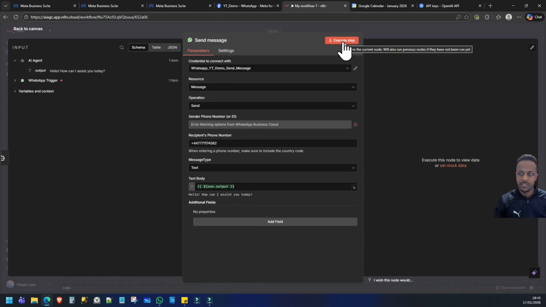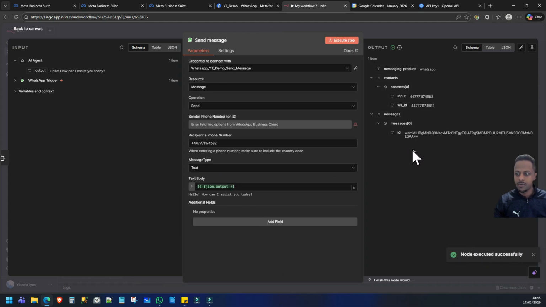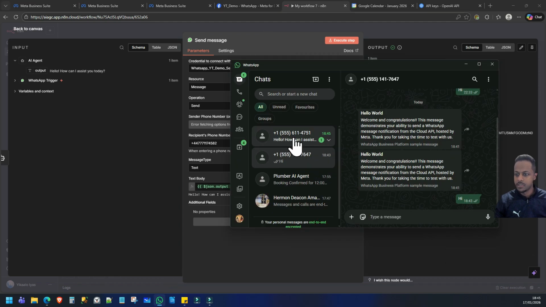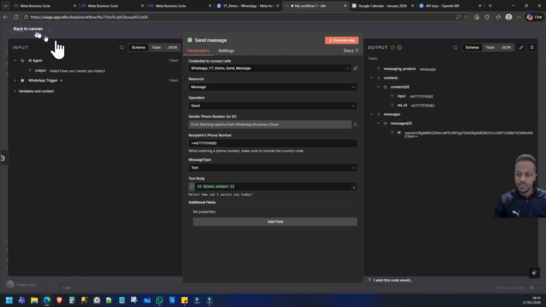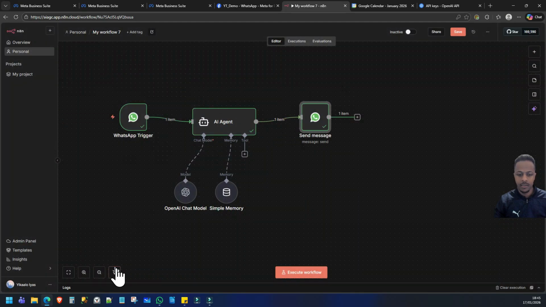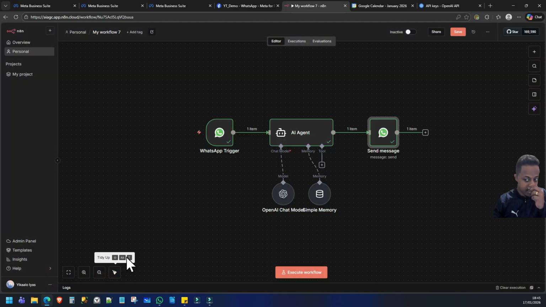So we execute this step, it will send that response back to myself. So you can see here, hello, how can I assist you? That's obviously the AI agent talking. So essentially that is the AI agent at its simplest.